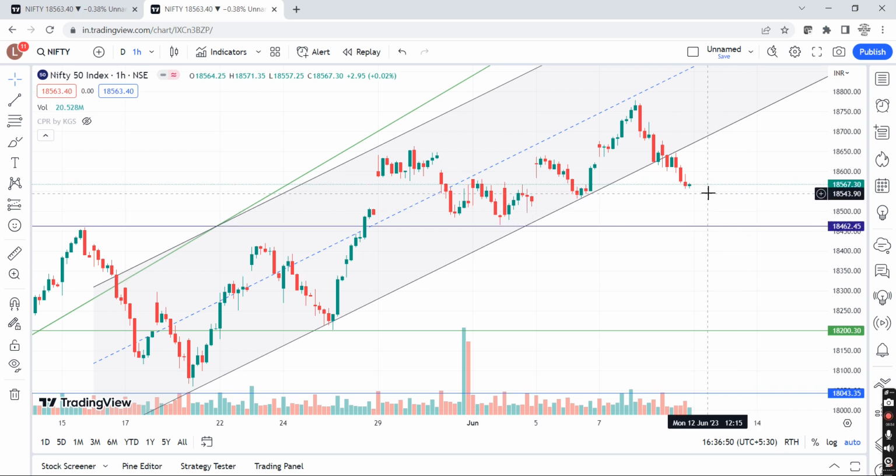So there are bigger targets if we open flat and lower low structures are made, as long as the recent lower low is not breaking the previous lower high swing, right? This is the first scenario. What if we open flat and start going up? Now you may see that sellers are strongly active, right? After opening flat, if we start making a positive price action, I will not buy a call. I will wait for the journey to go as far as somewhere closer to 18,670, 680, and from 18,670, 680, we see a negative price action.